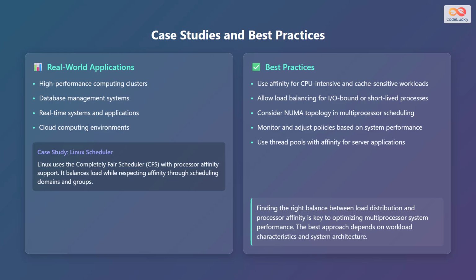Some best practices to consider include using affinity for CPU-intensive and cache-sensitive workloads, allowing load balancing for input-output bound or short-lived processes, considering NUMA topology in multiprocessor scheduling, monitoring and adjusting policies based on system performance, and using thread pools with affinity for server applications. In summary, finding the right balance between load distribution and processor affinity is key to optimizing multiprocessor system performance. The best approach depends on workload characteristics and system architecture.